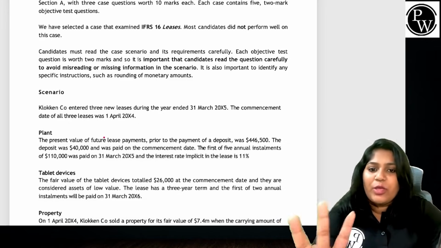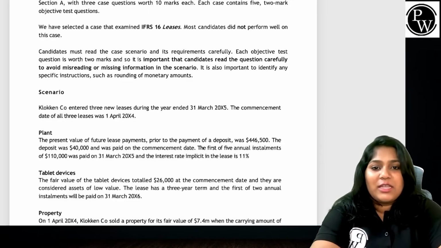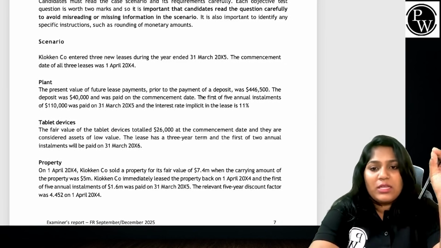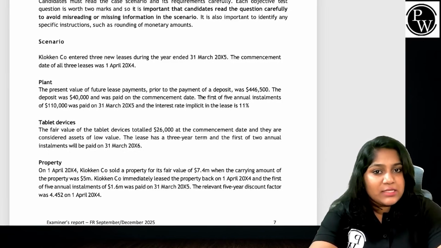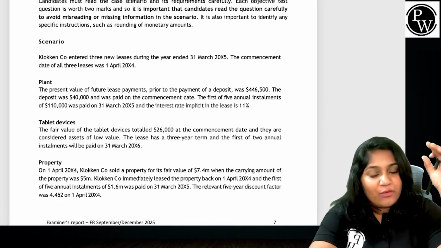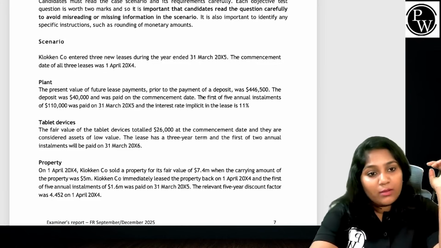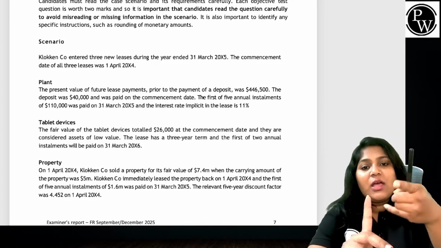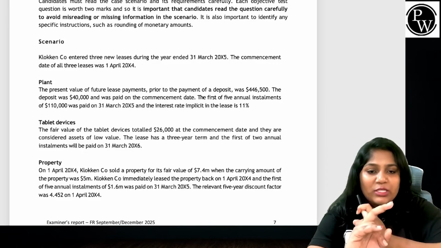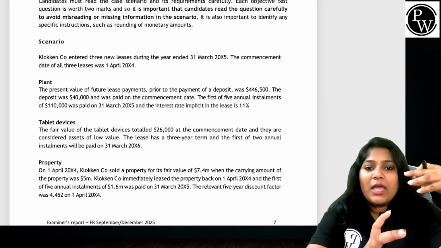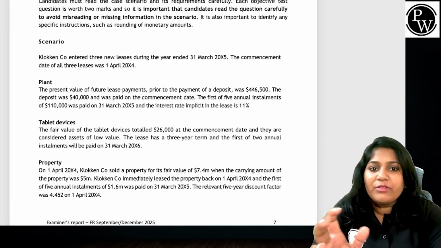Always read the scenario. Reading the scenario is important; if you don't read it, it is very, very difficult. What is the scenario? Clock and Company entered 3 new leases for the year ended 31st March 20X5. The commencement date of all 3 leases was 1st April X4, meaning 1 whole year of lease. The first lease is plant. The present value of future lease payments prior to the payment of a deposit was $446,000. The deposit was $40,000, paid on the commencement date, so you deduct $40,000. Fair enough.